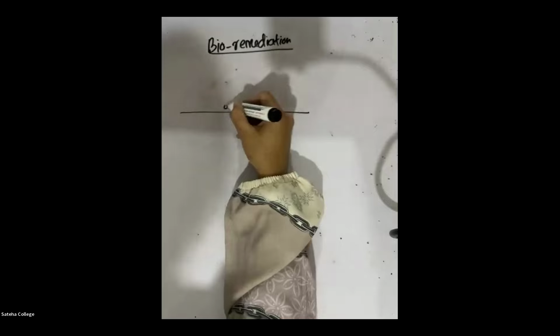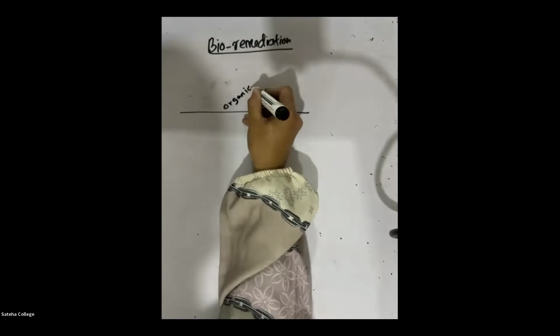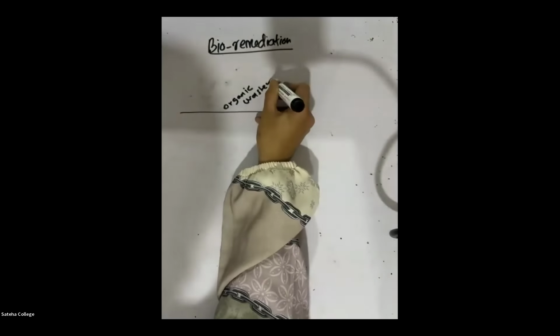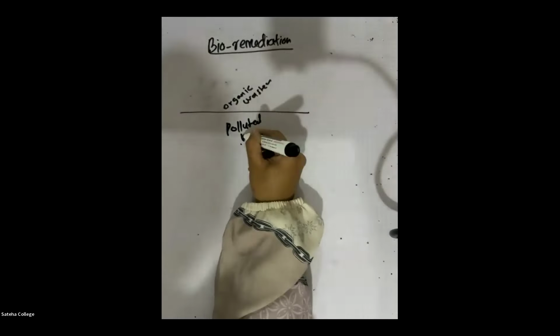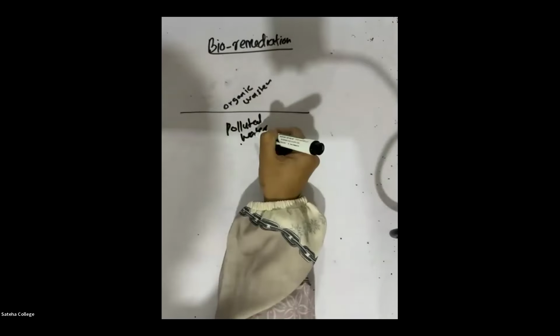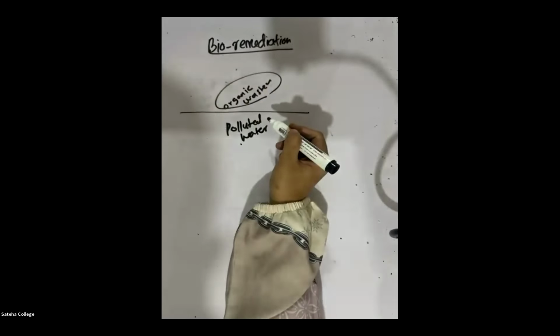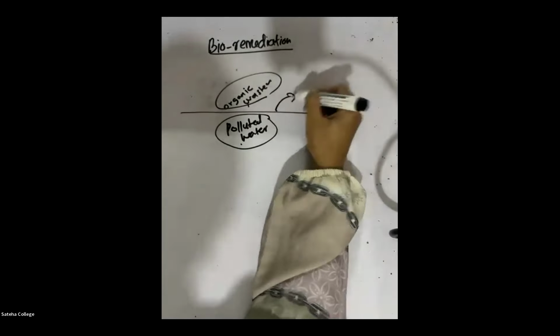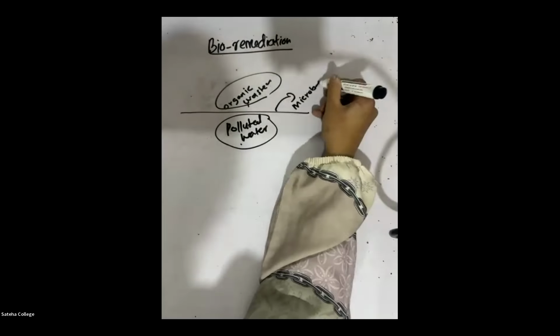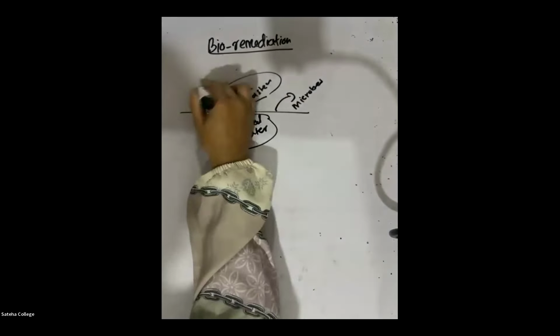So to remove organic waste matter from polluted water, right? Let's say the water has been polluted because of organic waste matter. To remove the organic waste matter from the polluted water, we can use microorganisms. That's the first example.